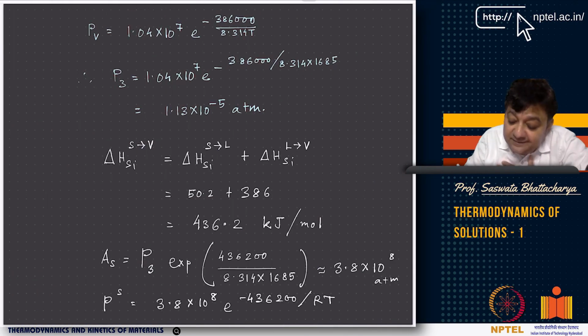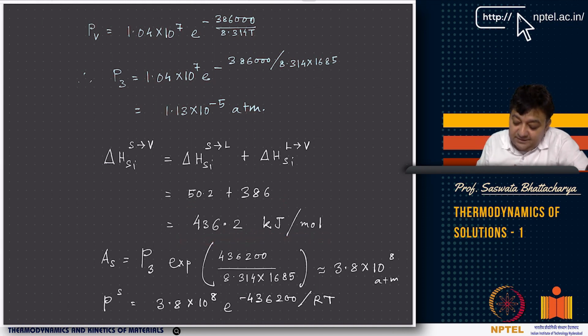But as you know, this equation holds true for P3, meaning for the temperature when T equals T3, the triple point temperature. So we know the pressure. Now, as I told you, the enthalpy of transformation of pure silicon from solid to vapor is the sum of the enthalpy from solid to liquid and the enthalpy from liquid to vapor. That's the sum: solid to vapor is solid to liquid plus liquid to vapor. So you can see here 50.2 plus 386, which is 436.2 kilojoules per mole.